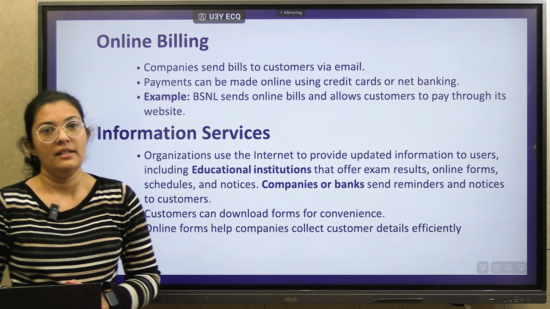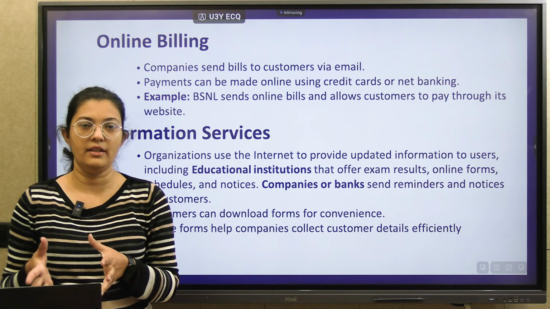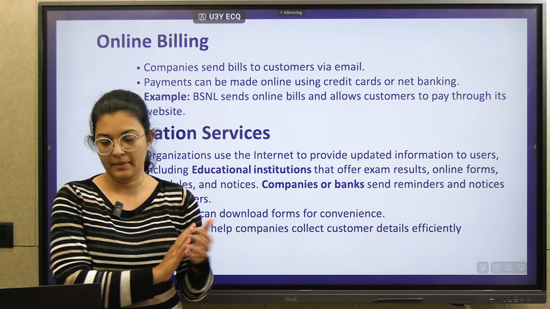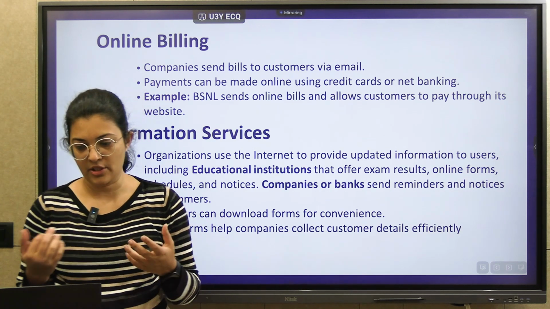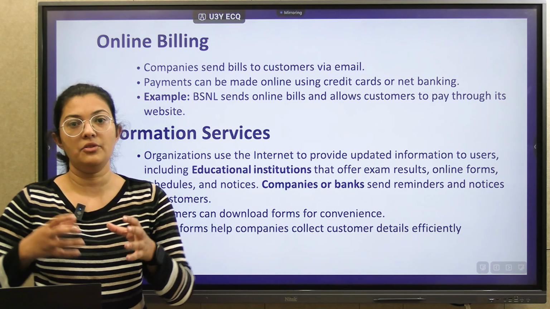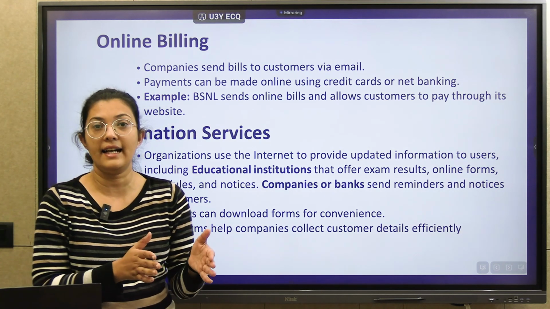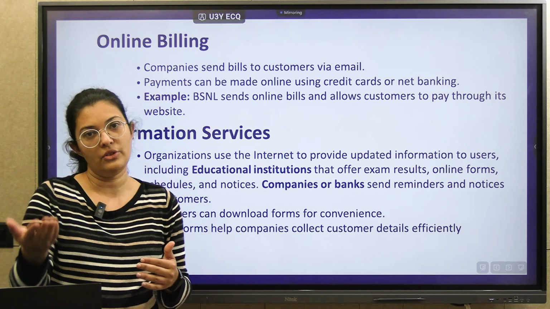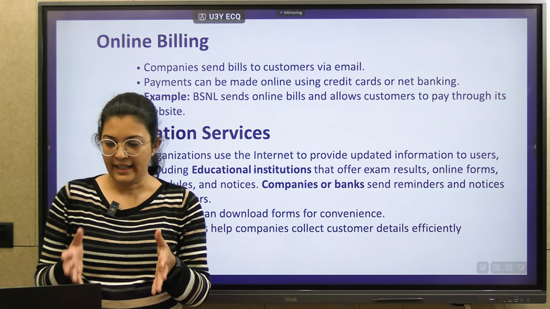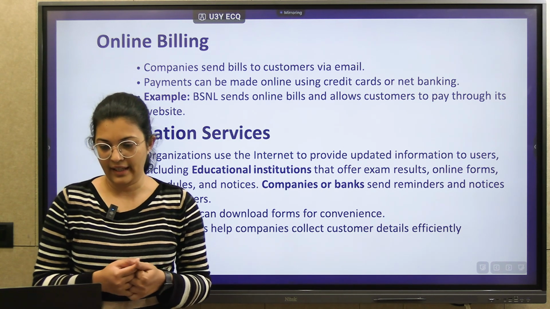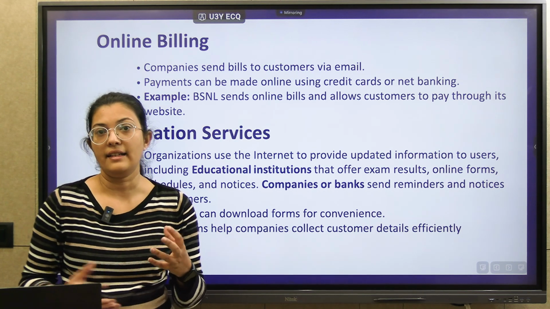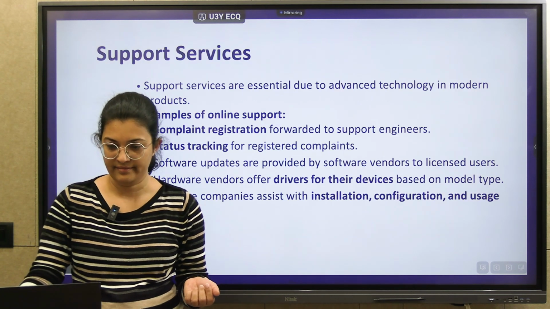Next, online billing. Nowadays, companies give us bills electronically, and we also have the option of online payment for that. Next is information services. For example, an educational institute which is not giving you any physical product, but rather offers services to you using the e-commerce platform. Customers can download according to their requirements, and online forms are also there. Using that, we can get customer details very efficiently.